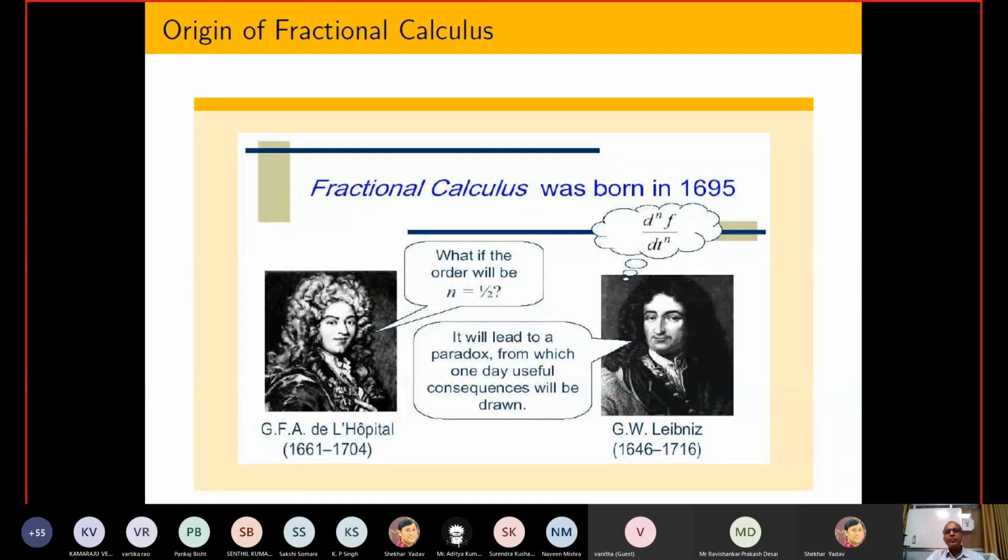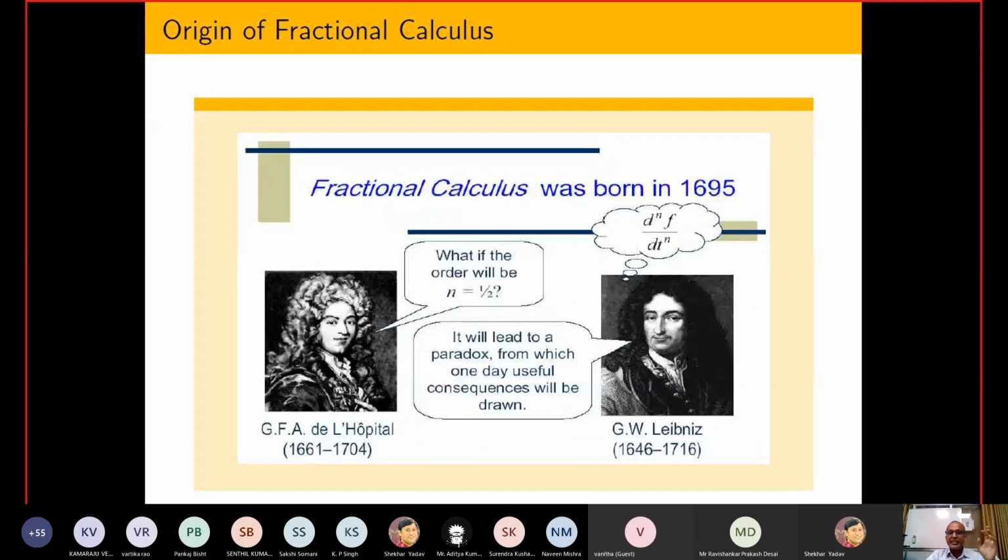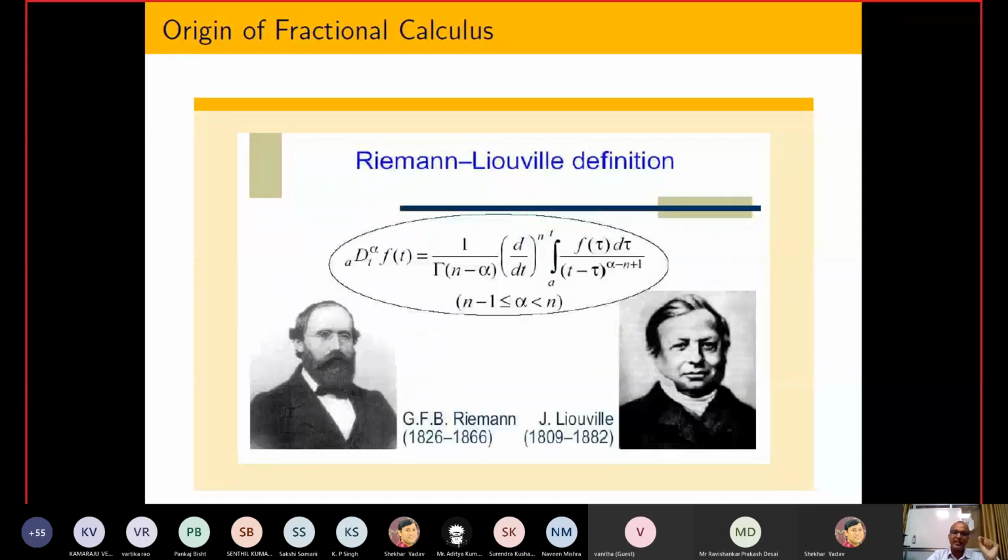Due to that, people are telling that this is the era of fractional calculus. This question was posed on 30 September 1695, if I remember correctly. That is the birthday of fractional calculus, people say.